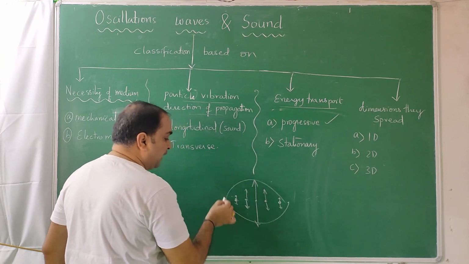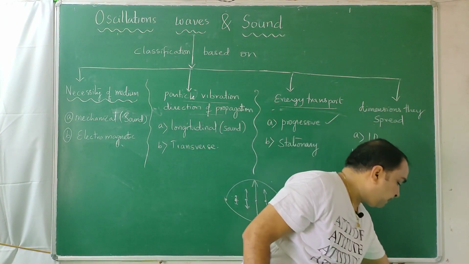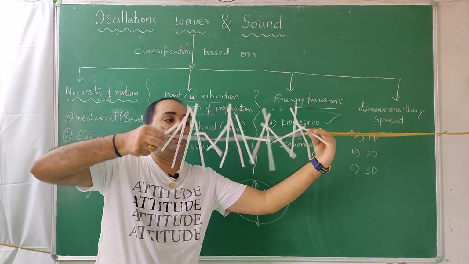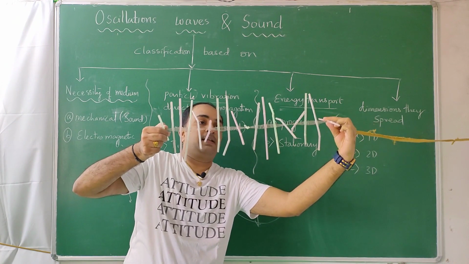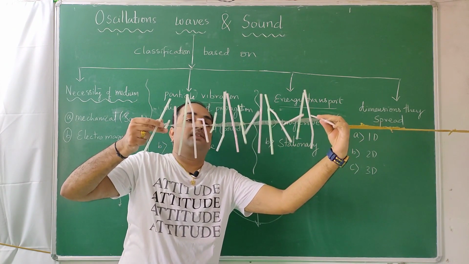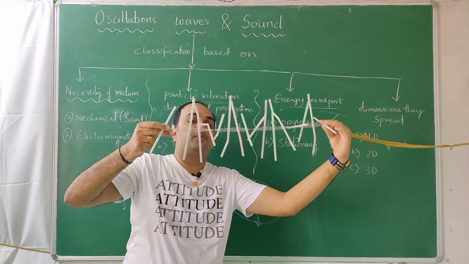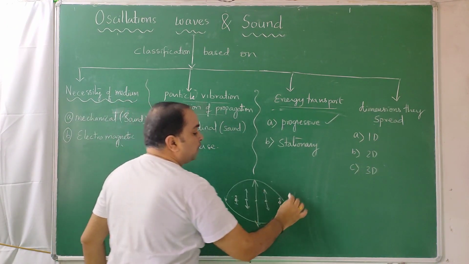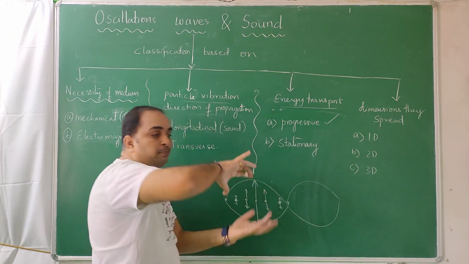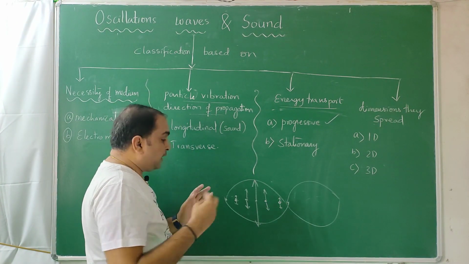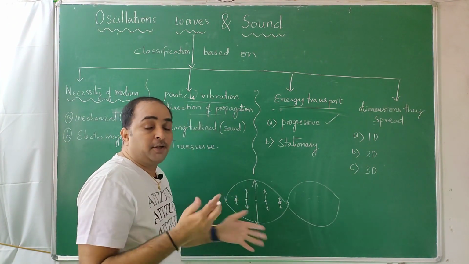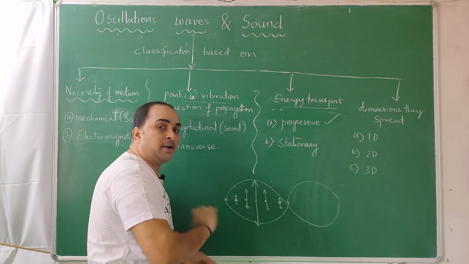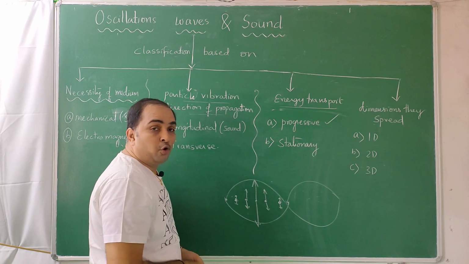This appears to be a lobe like this. So when we do decoration in our houses, we will twist something like this. When you twist it, you get some places where they are stationary, some places you get a bump. So you will get something called a lobe-shaped place. And it is not a static one, it is continuously oscillating. This particle will be vibrating more and more, this will be vibrating less and less. So it will always be continuously happening, and you get a lobe kind of thing.